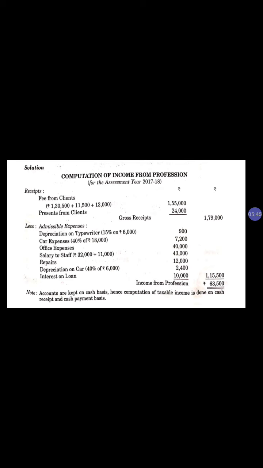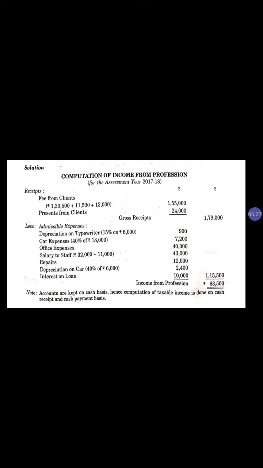Car expenses only 40% we will consider, because 40% is official use. Office expenses we have to take because this is related with his office. Salary to staff, it is important. Salary to staff means only the salary which he is paying to his staff, not for his domestic servant or domestic purpose. So we will consider only salary to staff. Repair, it is a normal expenditure. And depreciation on car, so we will charge depreciation also on car, which is 40%. Why 40%? Because 40% is official purpose, and 60% is for private purpose. So we will take 40% of depreciation.